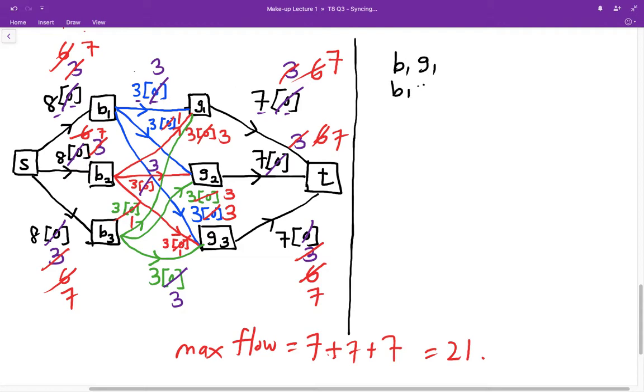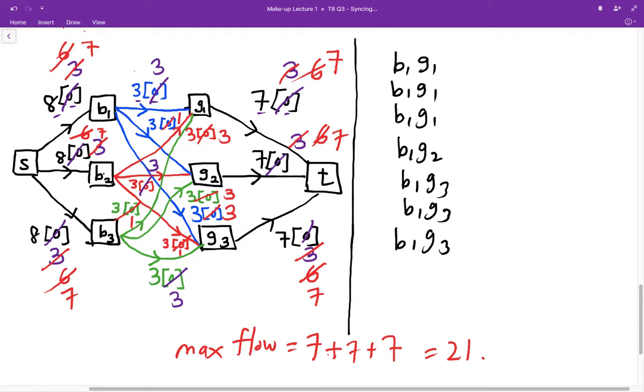So this is 3 times. And also we have 1 unit flow from B1 to G2. So B1, G2 will be paired once. And also we have 3 unit flow from B1 to G3. So B1, G3 will be listed 3 times. So on and so forth.